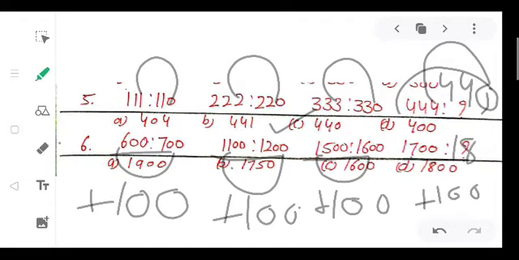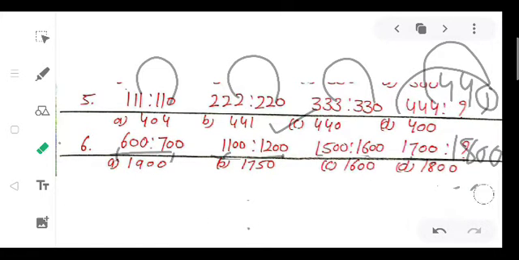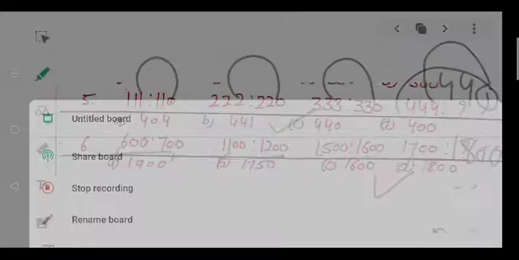It will become 1800. So which is our right option? A, B, C or D? Our answer is 1800. So which option is right here? D option is right.